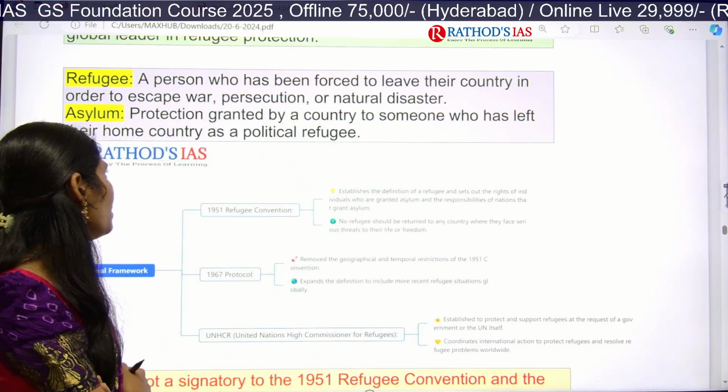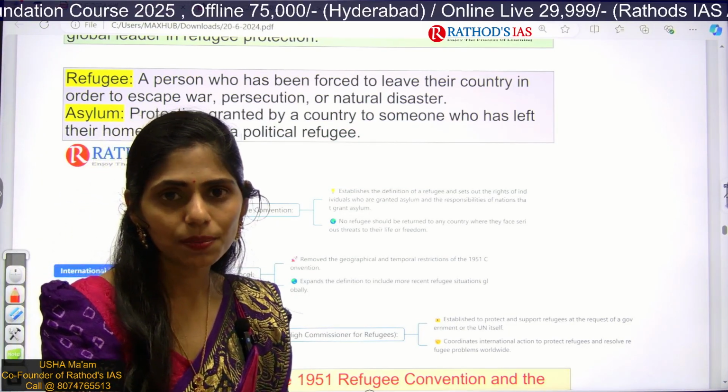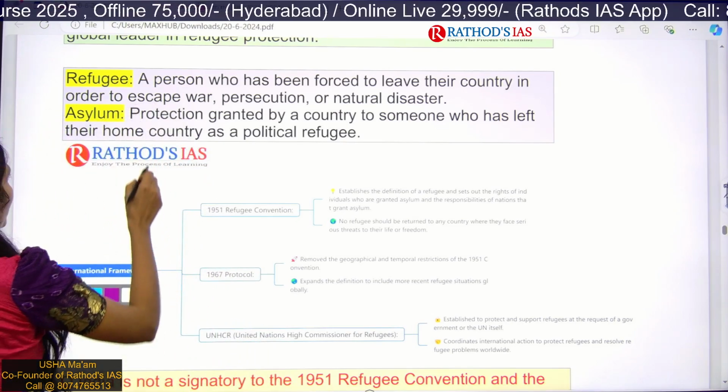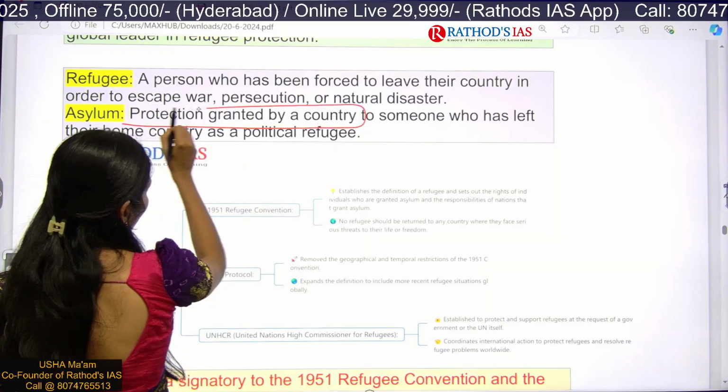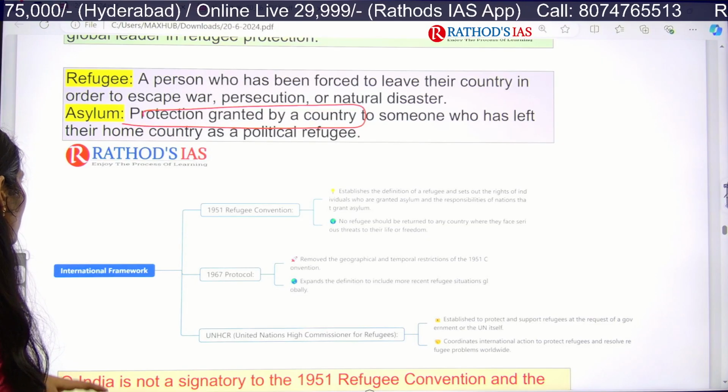And what is asylum? Asylum is whenever the refugees come, the protection we provide to them. That is called asylum. So it is the protection granted by a country to someone who has left their home country. That is called asylum.